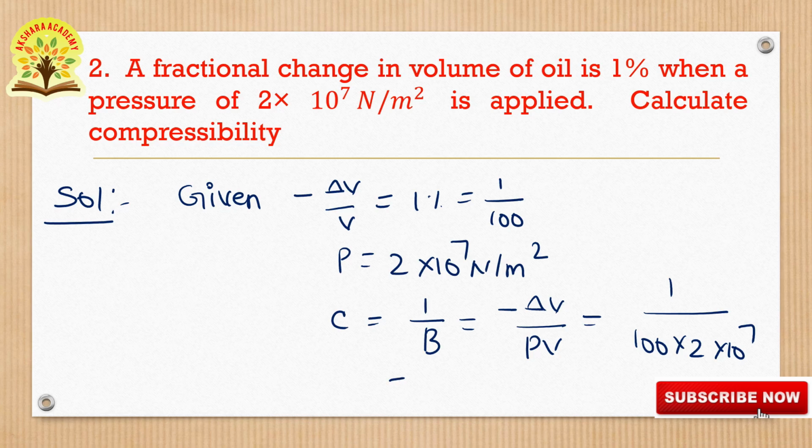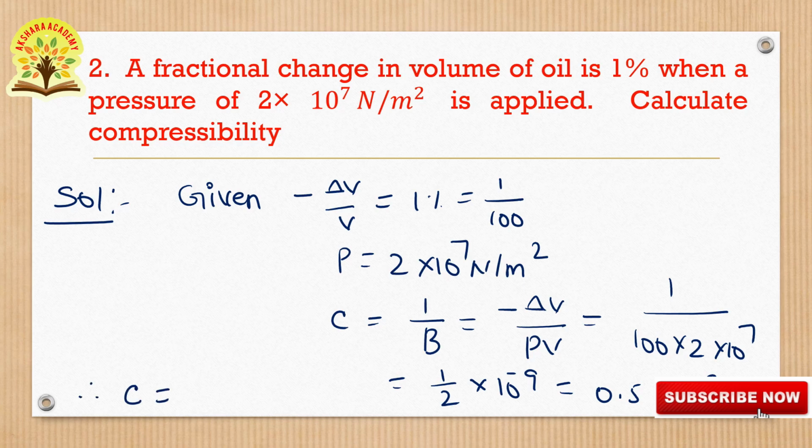That is equal to 1 by 2 into 10 to the power of minus 9. Here 10 square, here 10 to the power of 7, 10 to the power of 9. It becomes 10 to the power of minus 9. So 1 by 2 can be written as 0.5 into 10 to the power of minus 9. At last we are writing the solution.